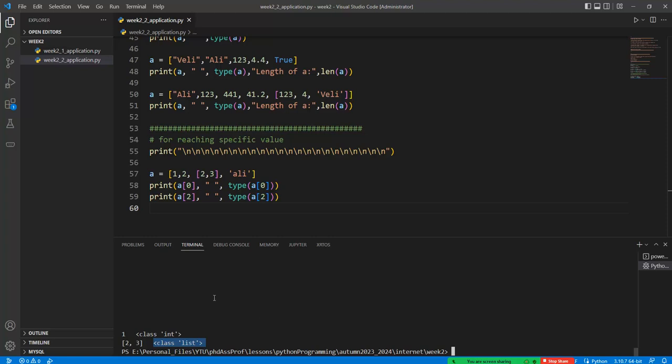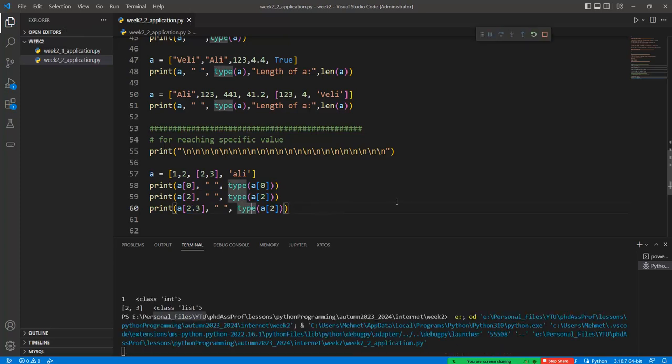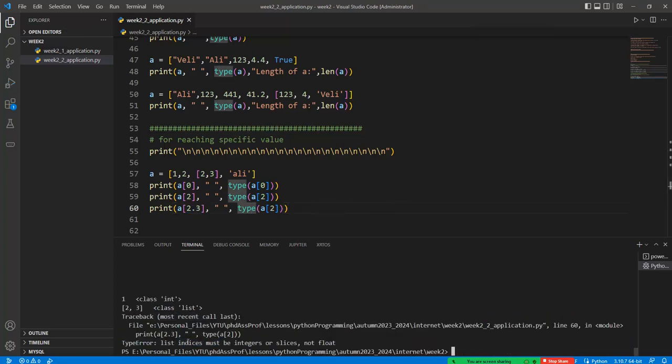Okay, and so in Python we don't have an index like this. For example, 3.3 or 2.3, this is a float value, and we cannot reach any values by using float values in here, like this one. Okay, and so if I run this code, then we have the error: list indices must be integers or slices, not float. Okay, this is a syntax error.